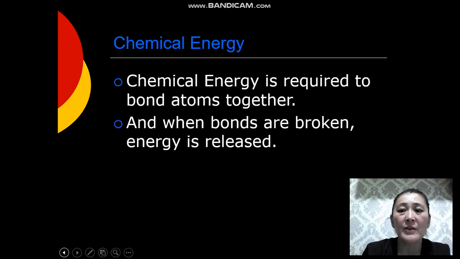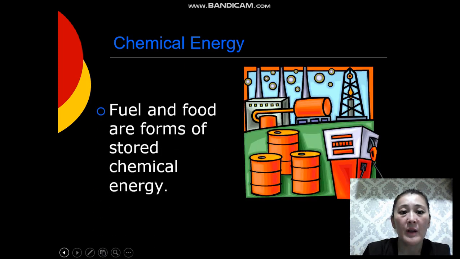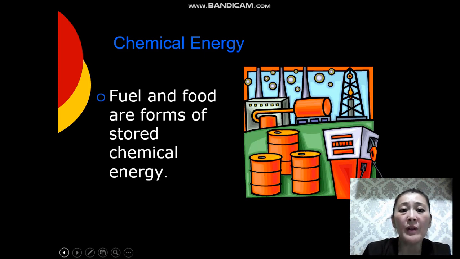Chemical energy is required to bond atoms together, and when bonds are broken, energy is released. Chemical energy: fuel and food are forms of stored chemical energy.